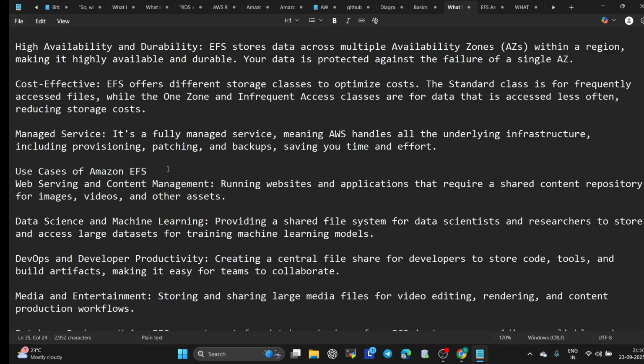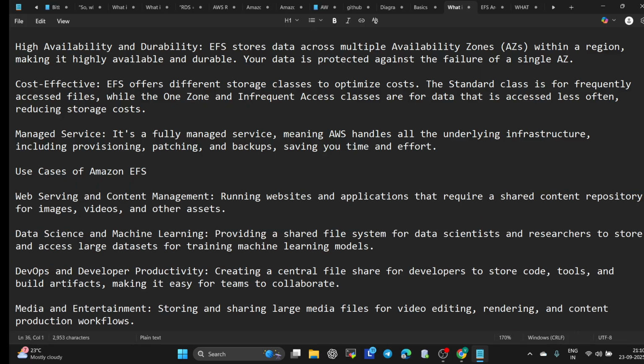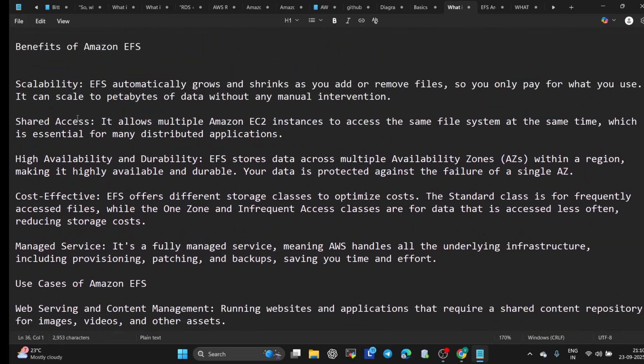And now use cases of Amazon EFS. Before that, I just want to explain these benefits in a better way. Think of a Netflix application. No matter how many people are logged in, that is multi-access. Everyone can see the same movie, and that is the shared file.